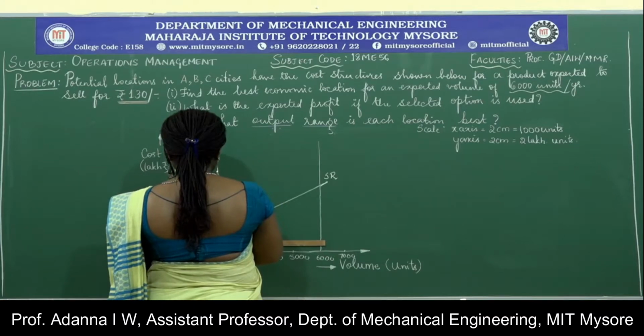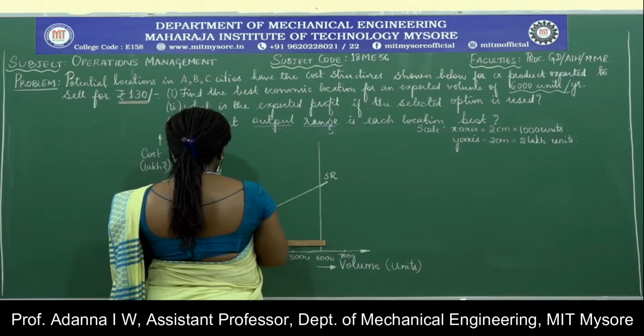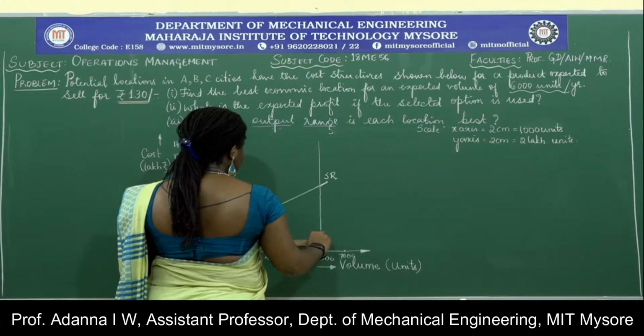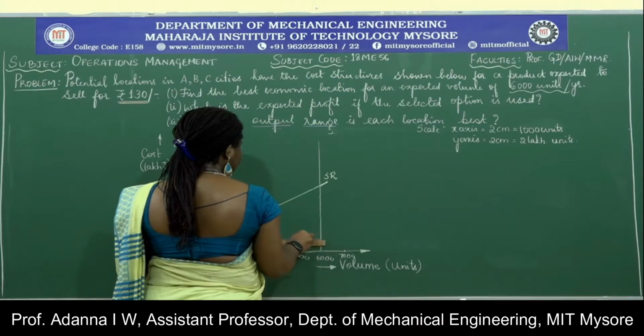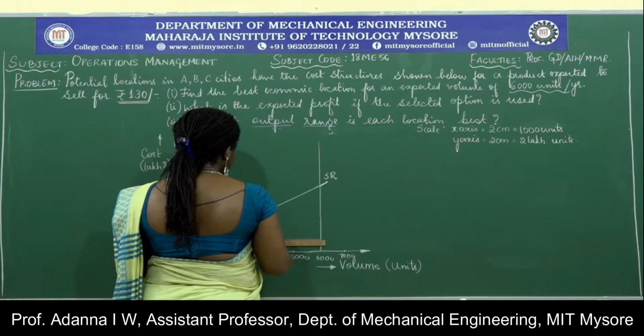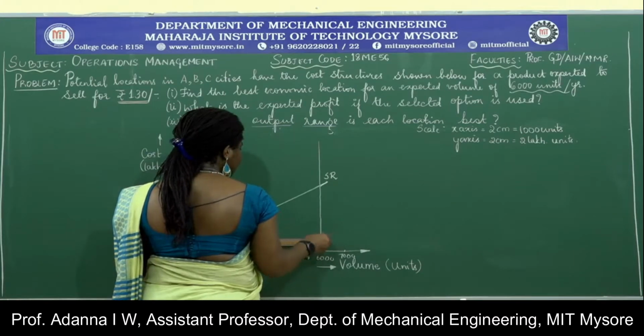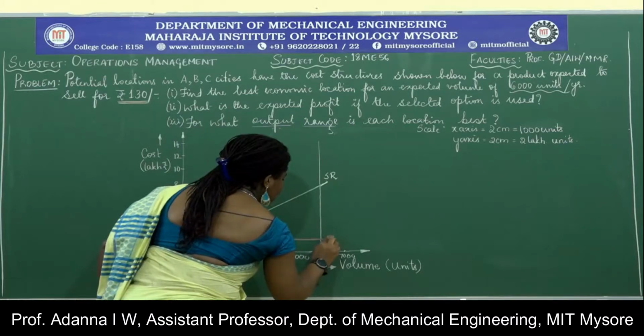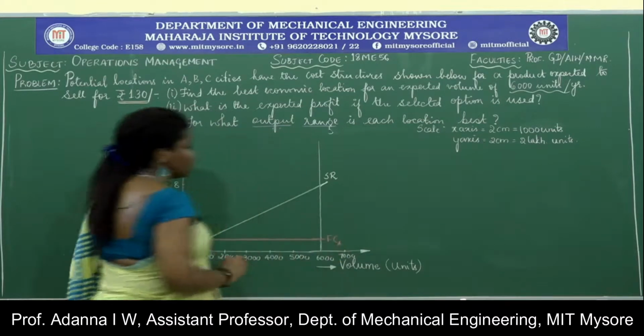We draw a horizontal line because fixed costs are not concerned with changes. So here we are going to draw a horizontal line that is parallel to the x-axis. This is the fixed cost for location A.